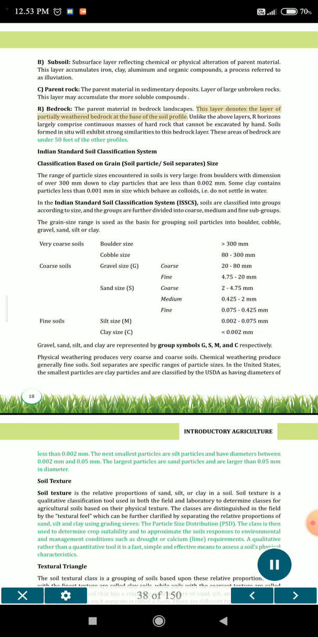This layer denotes the layer of partially weathered bedrock at the base of the soil profile. Unlike the above layers, R horizons largely comprise continuous masses of hard rock that cannot be excavated by hand. Soils formed in situ will exhibit strong similarities to this bedrock layer. These areas of bedrock are under 50 feet of the other profiles.